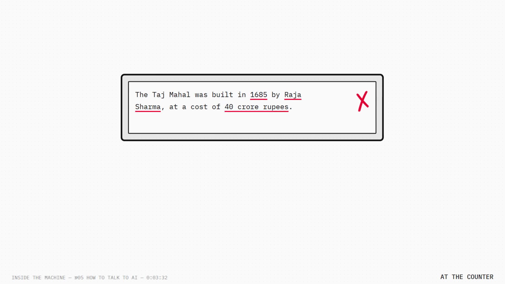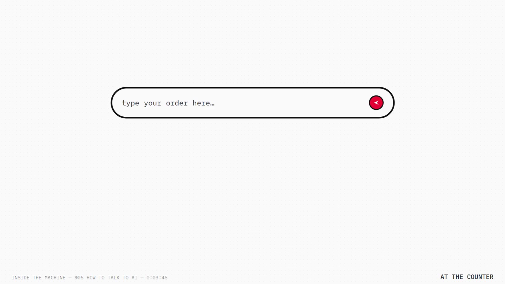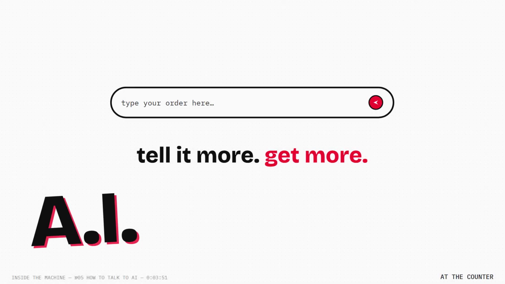One warning. A good order does not make it honest. It can still be confidently wrong. Check names, dates, and numbers. So when you open it tomorrow, remember, this is not a search box. It is a very fast helper who cannot read your mind. Tell it more, and it will give you more.